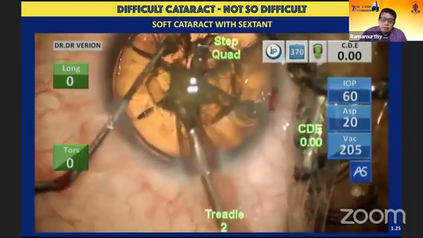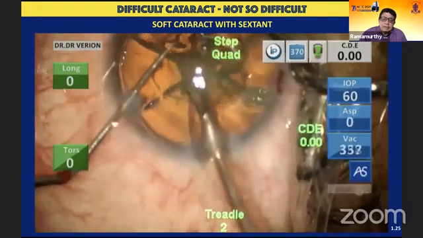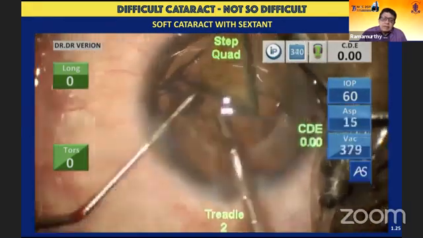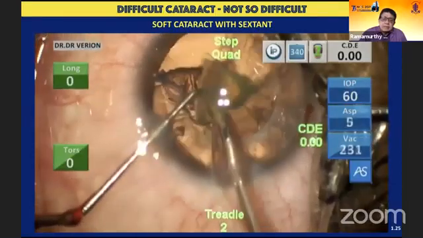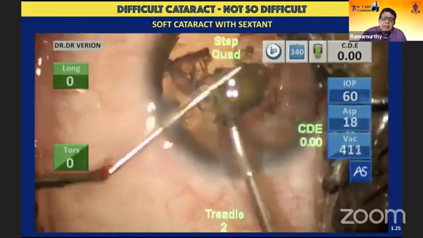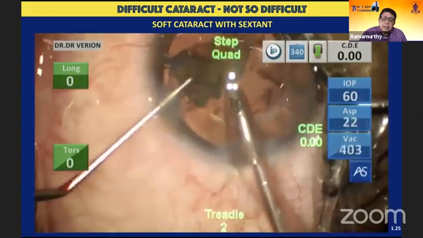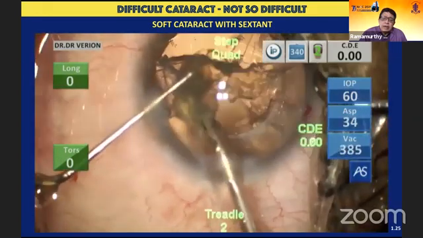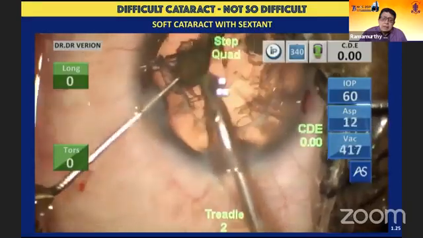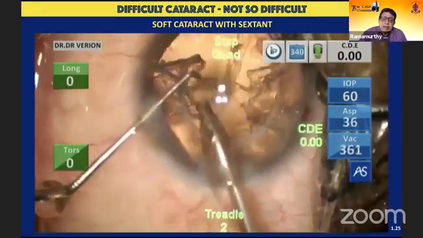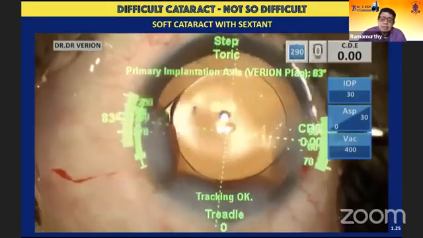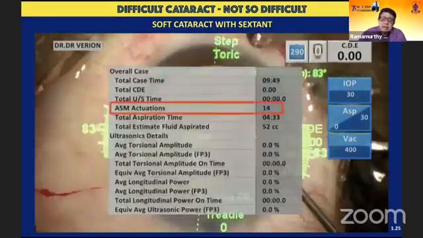Again, the vacuum is about 600. The intraocular pressure is slightly on the higher side. I could manage this case even with 30 millimeters of intraocular pressure. And you can see the entire procedure proceeding very methodically. There's hardly any sculpting or any chopping that's necessary because of the initial hydro division happening along the areas where the laser cleavage happened. It is already split up into multiple segments.